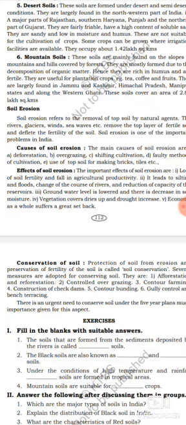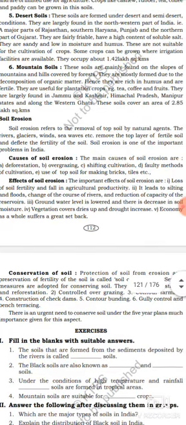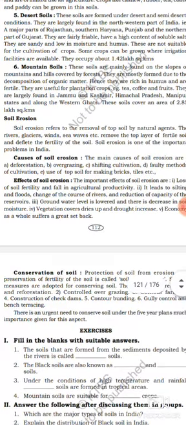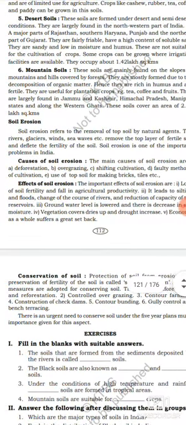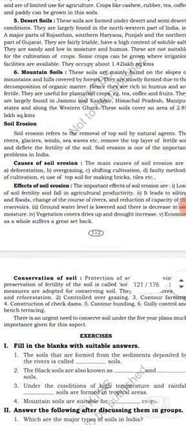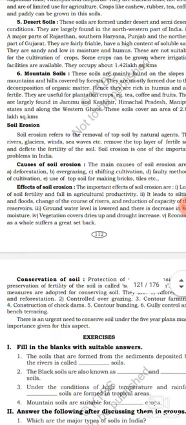These soils are mainly found in the slopes of mountains and hills covered by forest. They are mostly formed due to the decomposition of organic matter. Hence, they are rich in humus and are fertile.